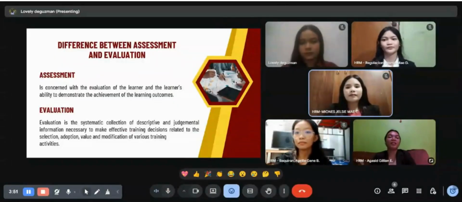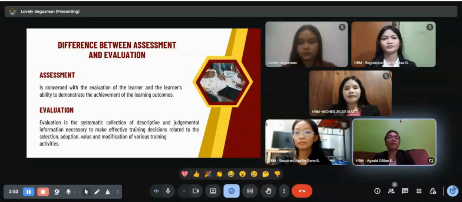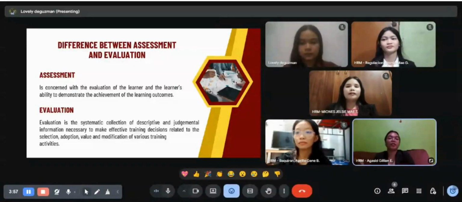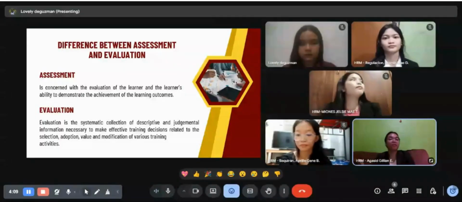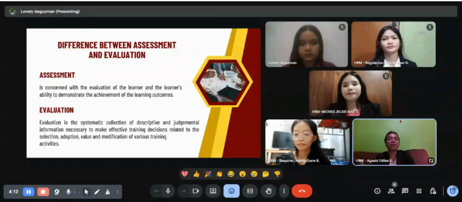Good day, I am Julian Agasid, and today I will be discussing the difference between assessment and evaluation. First, the assessment. When we say assessment, it is focused on the individual learner's performance and their ability to demonstrate the specific skills or knowledge taught in the training. Its purpose is to answer the question, did the learner achieve the intended learning outcome?